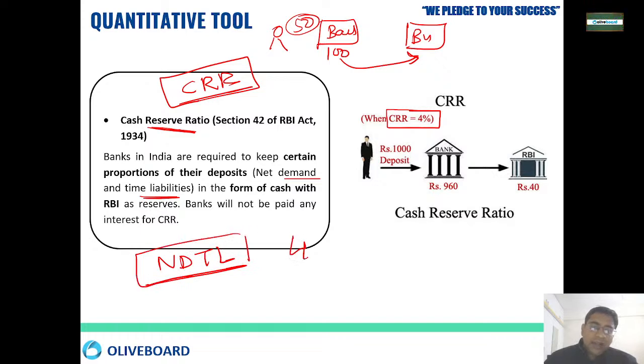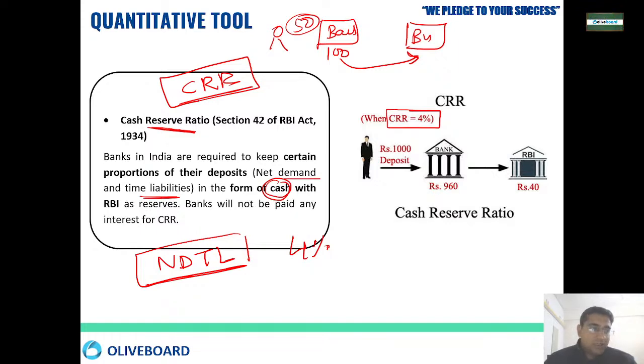That is 4% of your NDTL that you have to keep separately with the RBI, in the form of cash, and RBI will not give you any interest on that. RBI will never give you any interest on that.